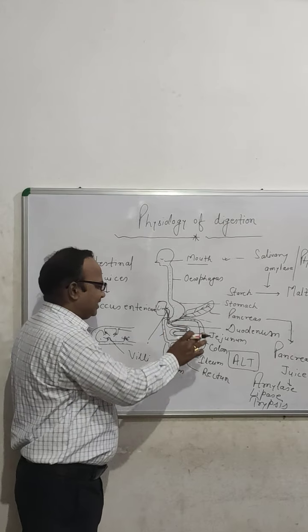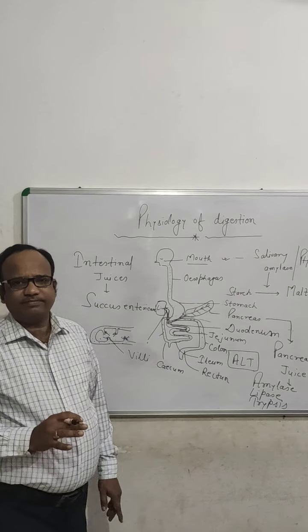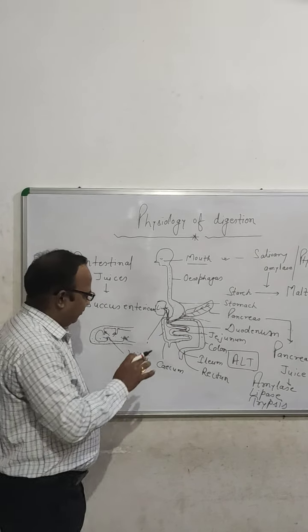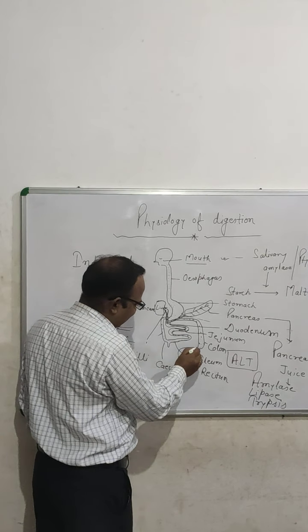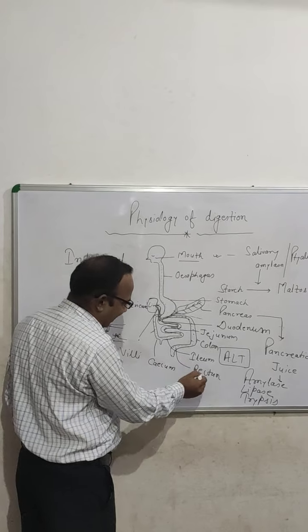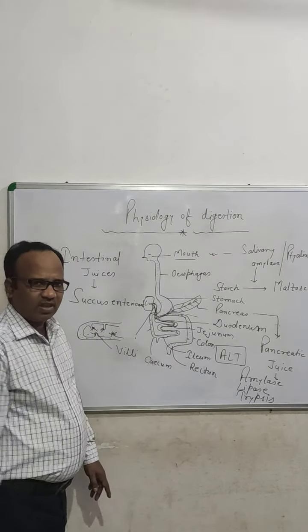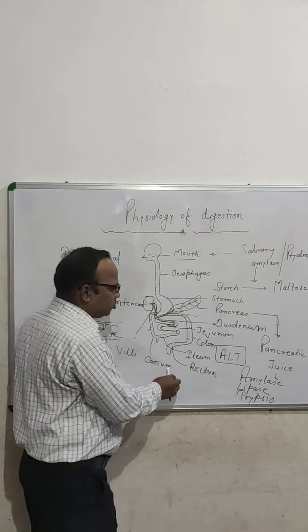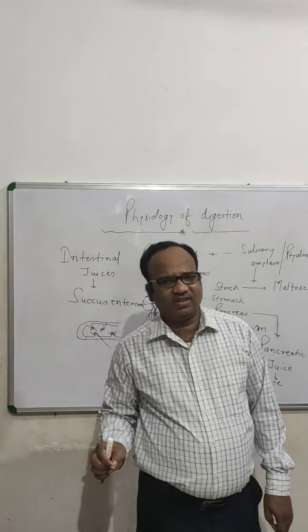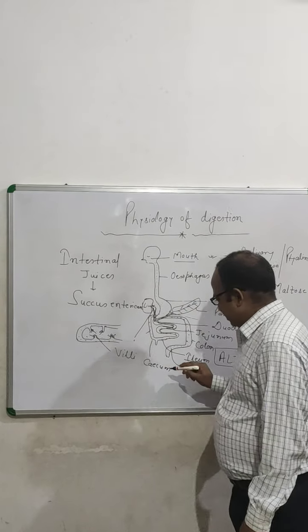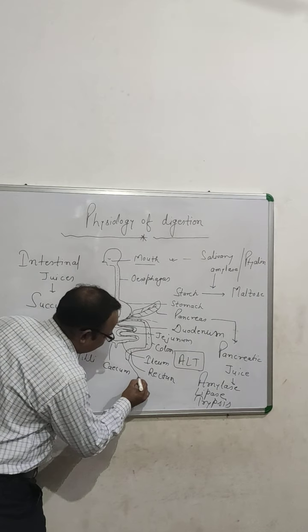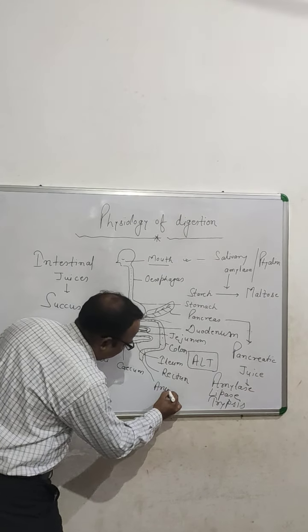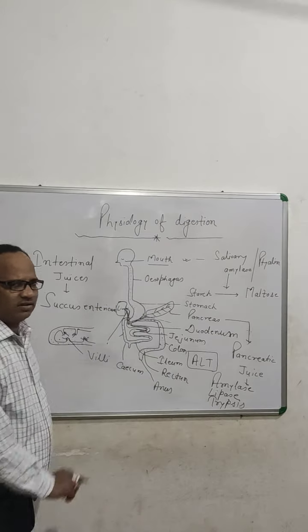So, in the large intestine, there is no digestion. Finally, the wastes are assembled in the region of the rectum, and they are released by the final opening of this alimentary canal. This is called the anus.